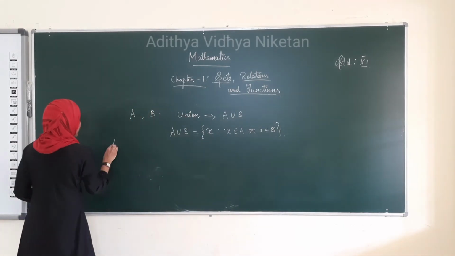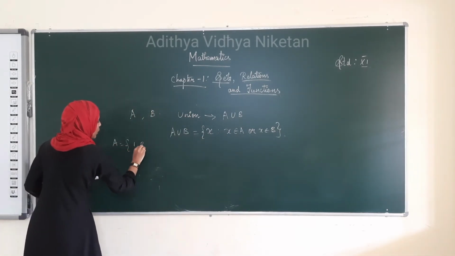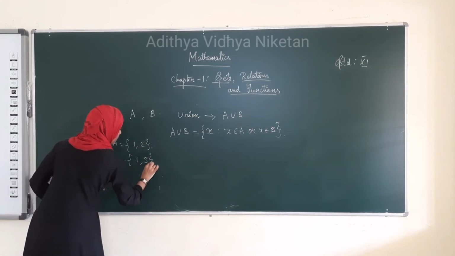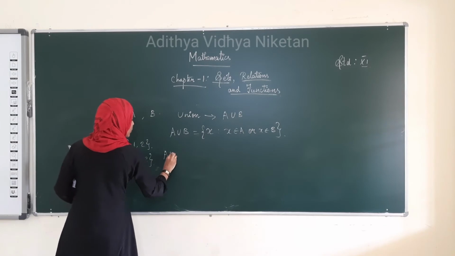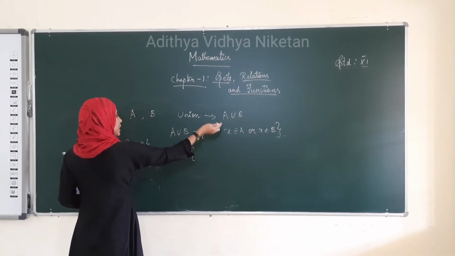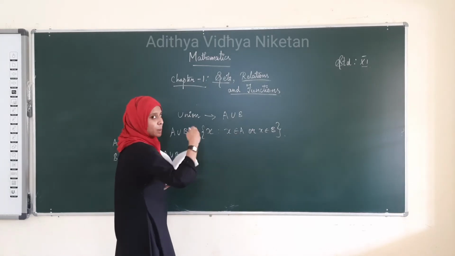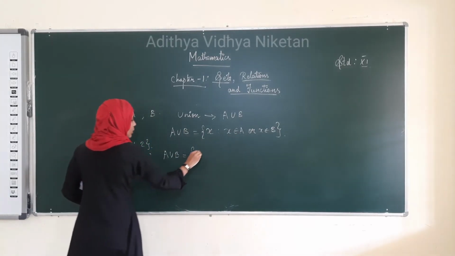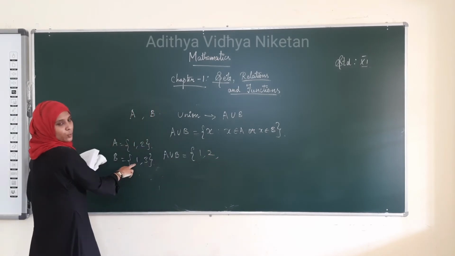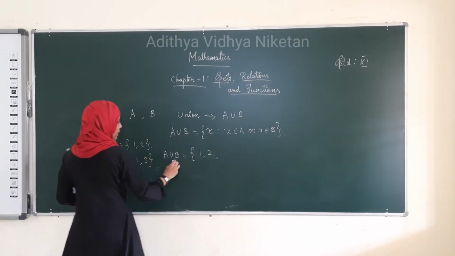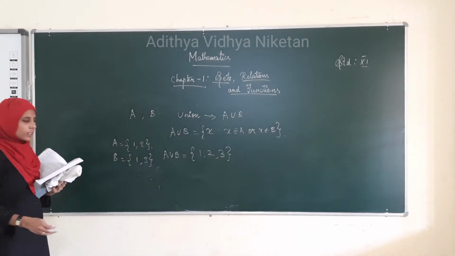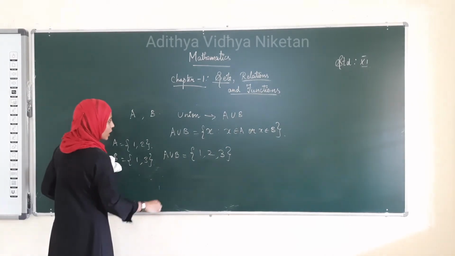See here, let us consider two sets, A as 1, 2 and B as 1, 3. A union B will be equal to the X that must be in A or must be in B. When we write the union, we write 1, 2, and here also there is 1, which we have already written, and 3. This is the union of A and B. A union B is equal to 1, 2, 3.